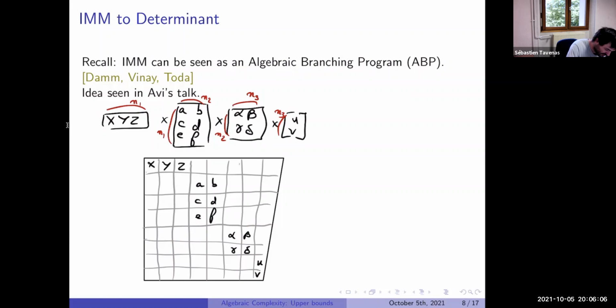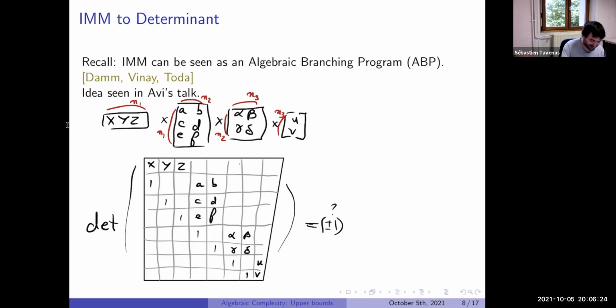Now, if you remember, we add the ones below the diagonal. And my claim is the determinant of that is exactly the product of the matrices before, maybe up to a sign. We'll see the sign of the product.